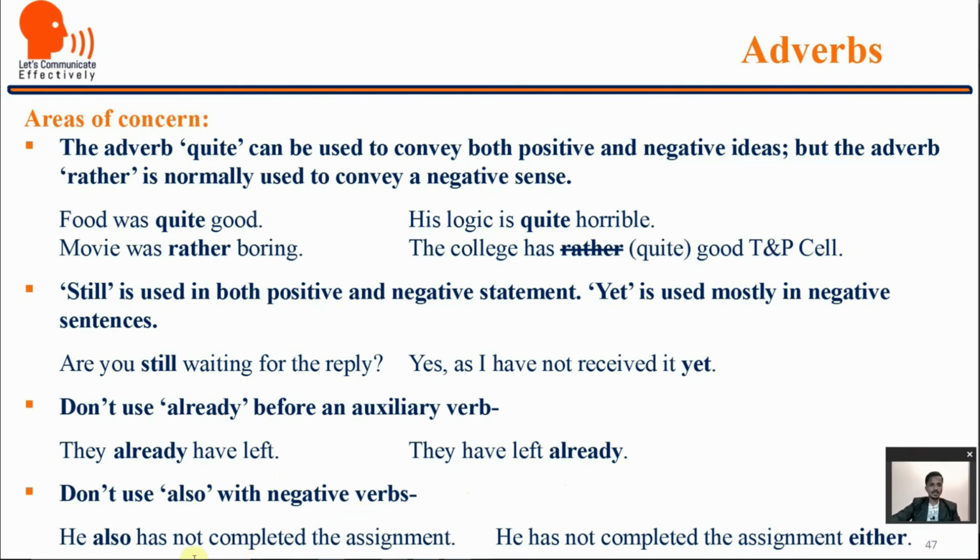Next, don't use also with negative verbs. For example, he also has not completed the assignment. We usually use this: he also has not submitted the assignment, she also has not done this work, they also have not come. So we should not use also with negative verbs. In that case, the proper usage is he has not completed the assignment either.